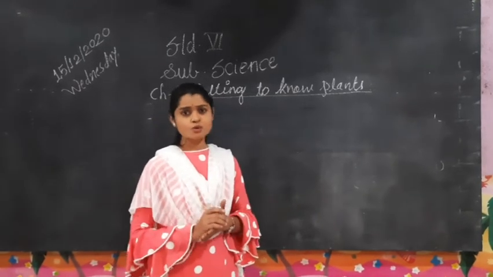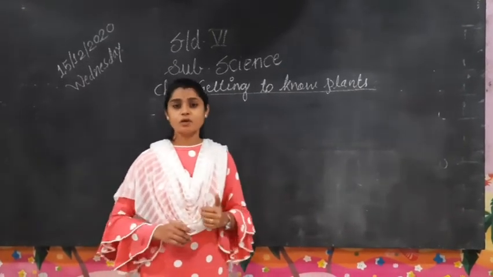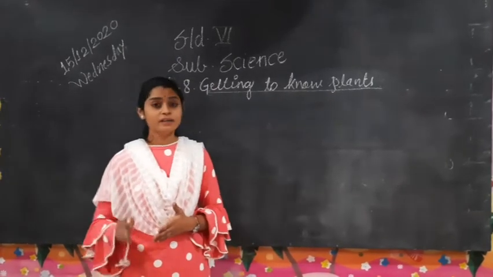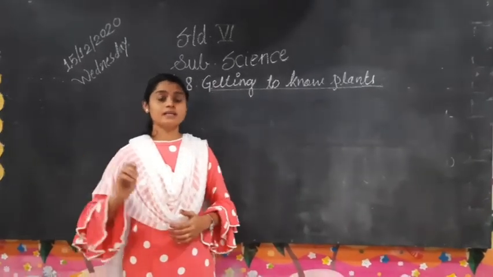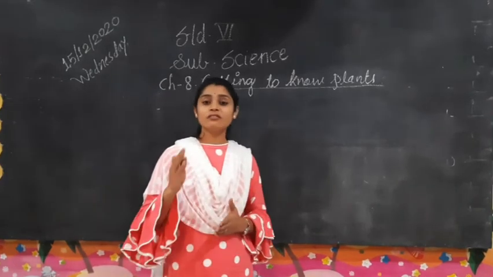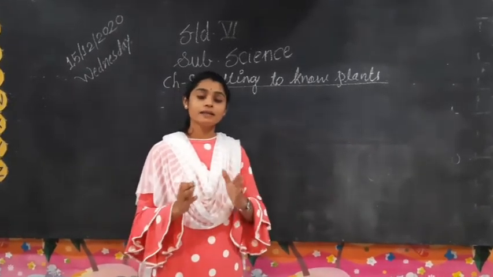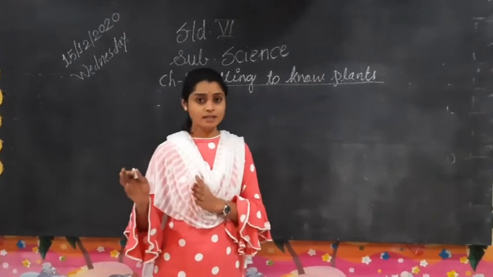As per their differences and properties, we can classify plants into three categories.